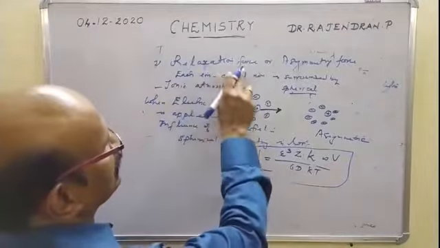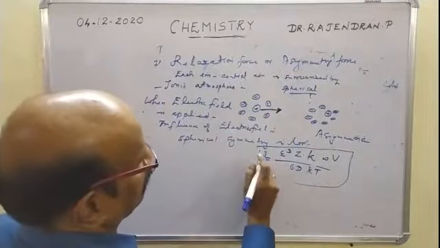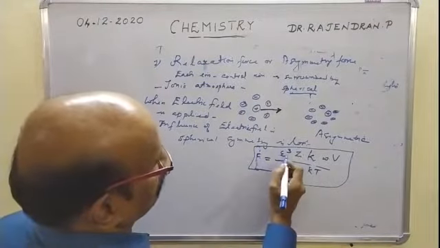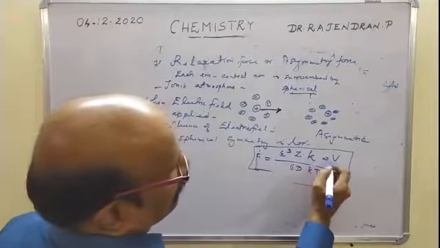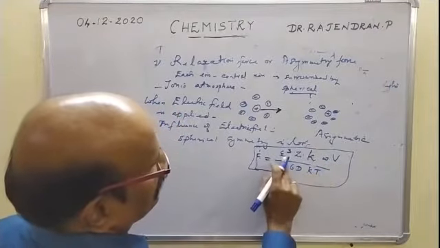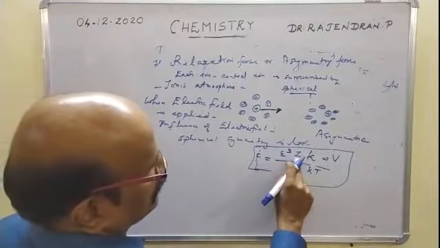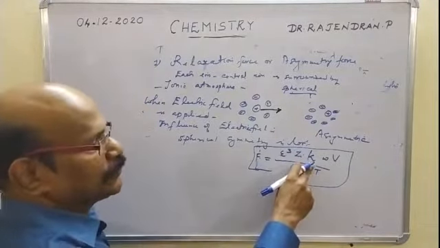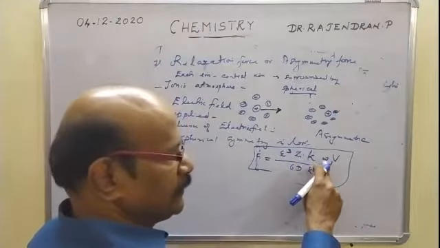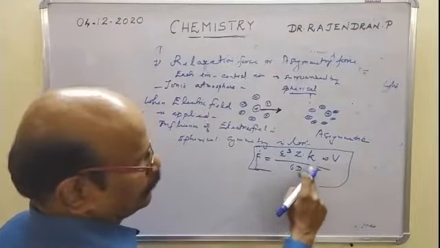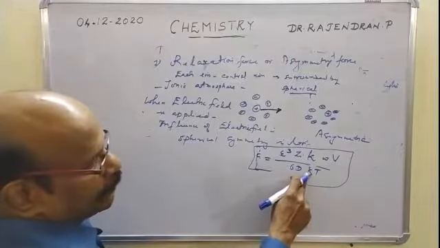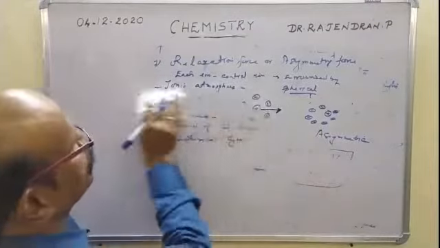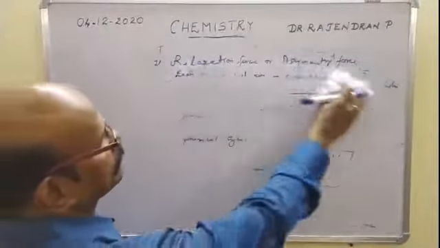The relaxation force or asymmetric force, the attractive force, is given by epsilon cube kappa omega V by 6 D kT, where epsilon is the magnitude of the valence charge, kappa is the term giving the magnitude of the ionic atmosphere, omega is the time of relaxation, V the applied voltage, D the dielectric constant, K the Boltzmann constant, and T the temperature. The rest you have to work out yourself.